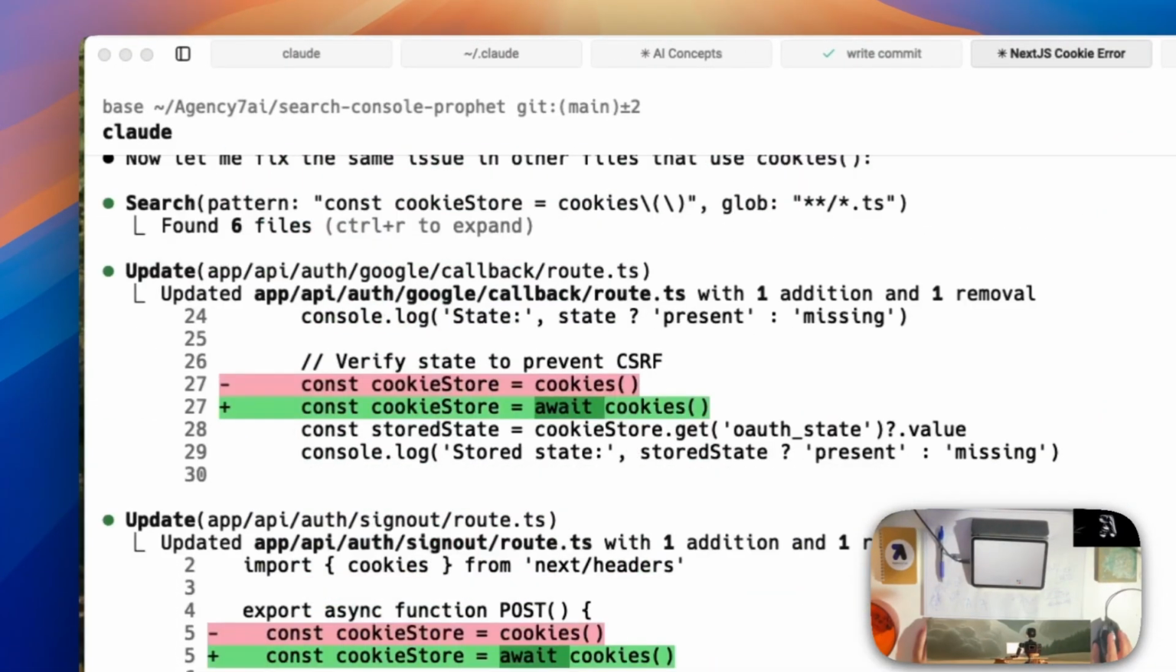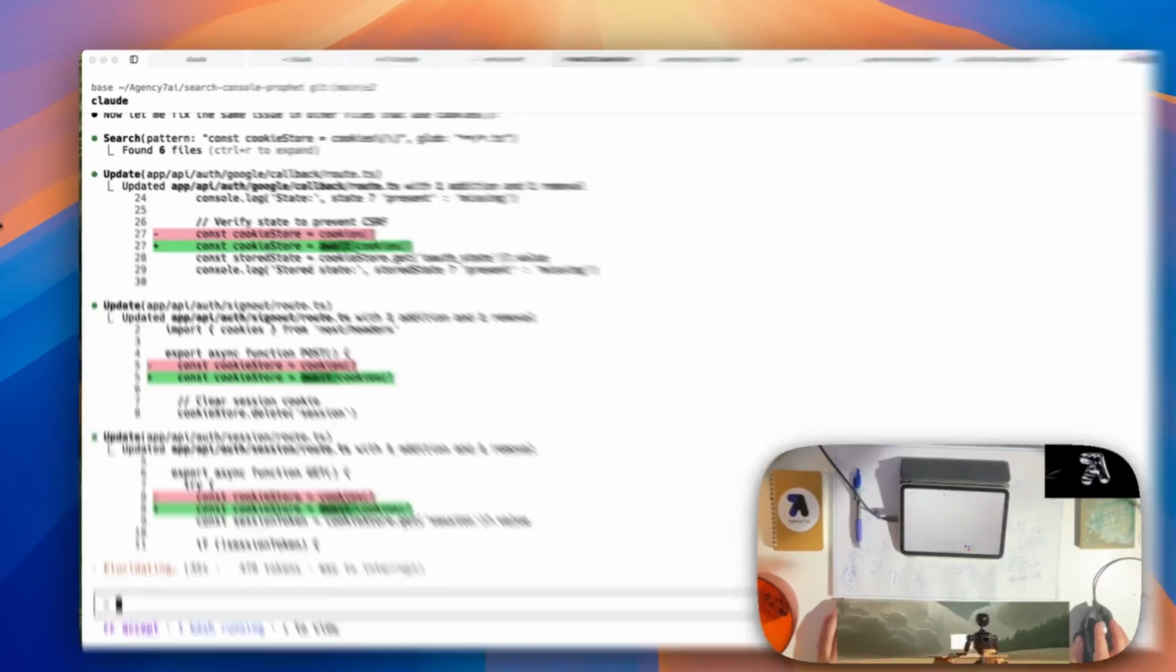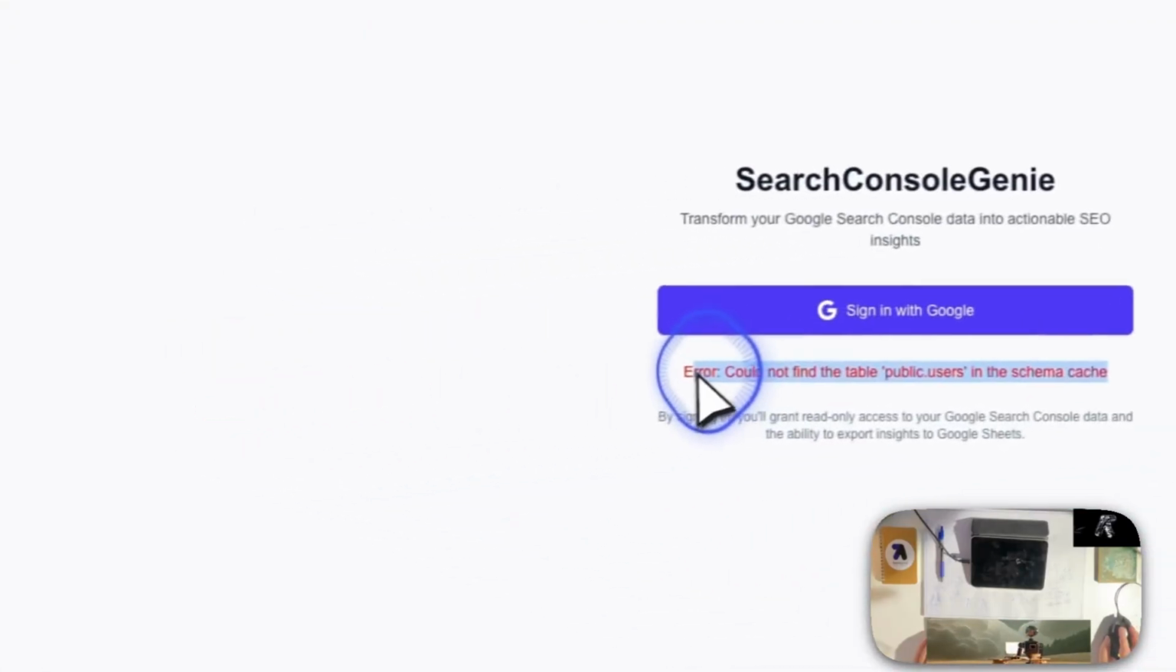No, it's just doing some fixes. It noticed it needs to await the cookies. Okay, so we made some further progress, but now we're getting this error.